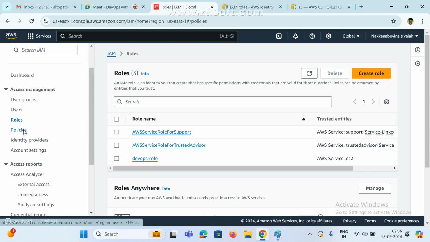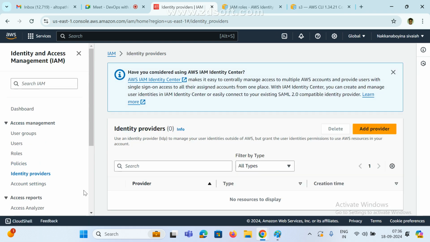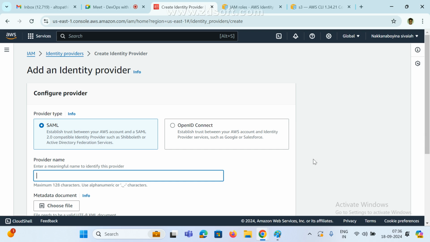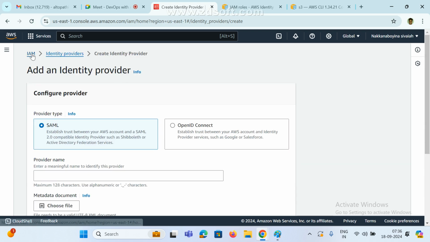Now you know policies, how to create policies and all. So this is the identity. Identity means now I need to log in, right? So here, identity provider, here you don't have any provider. Okay, leave this for now.